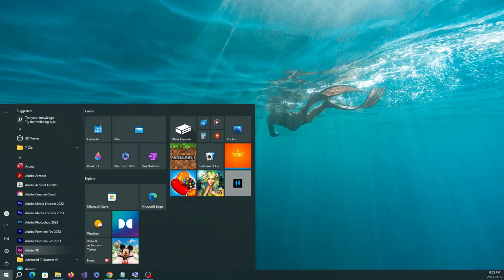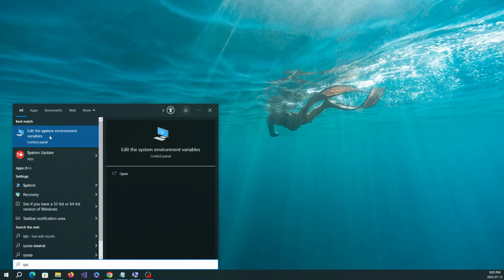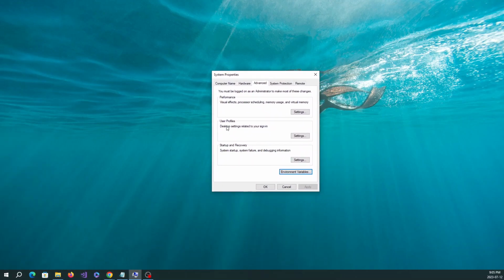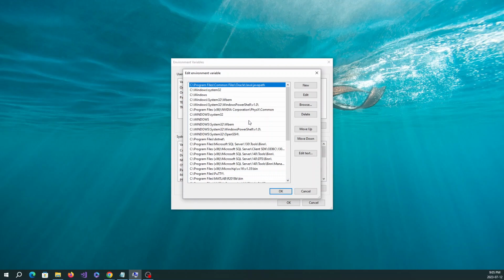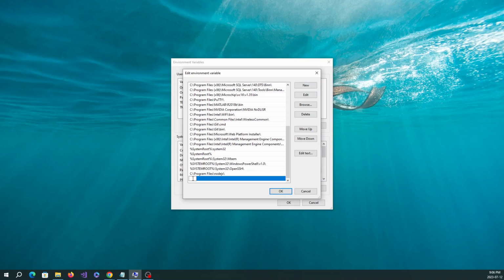So now we will go to system, edit system environment variables, and for that you will see a window like this, and then you will click on this environment variables, and on this you'll click on Path, you will click on edit, then you'll go to the bottom and then click new, and then you will paste it.